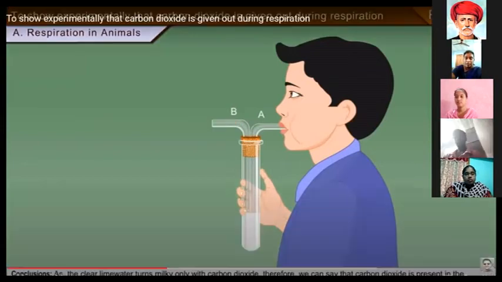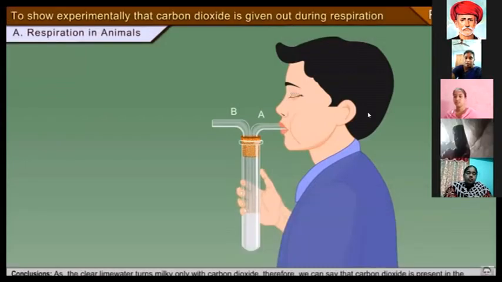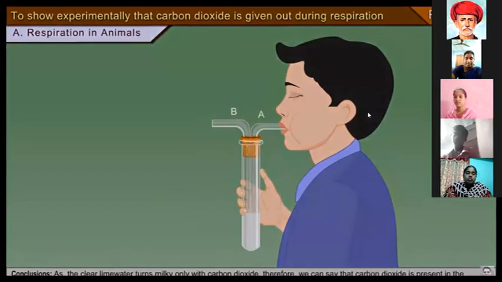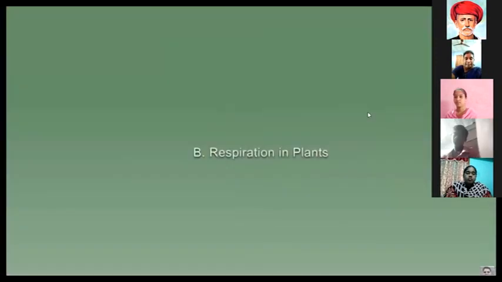Can all of you understand this video? The boy exhales carbon dioxide. The test tube already has lime water. Lime water and carbon dioxide react and give calcium carbonate. That is indicated by the milky white color. It is the proof in the experiment that carbon dioxide is there.